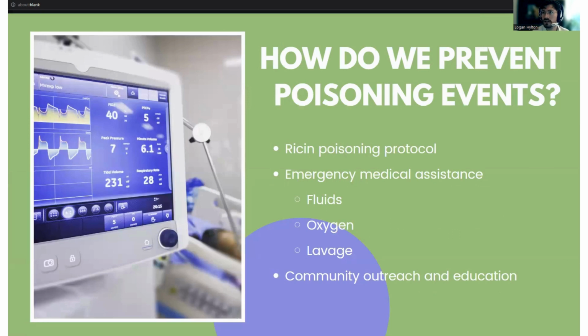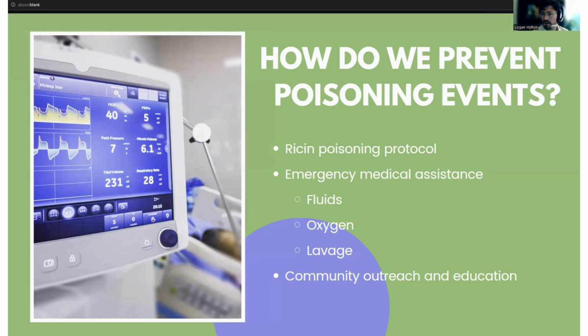Finally, let's establish how to best prevent a ricin poisoning event or death. First, a strong protocol should be in place to address a ricin poisoning event. This looks like both the Poison Control Center and Bethel County Census area healthcare workers being well trained to identify early symptoms of ricin poisoning, as well as appropriate intake questions that could determine if there was ricin ingestion or inhalation. Next, the response to a ricin poisoning event should be swift and expansive.